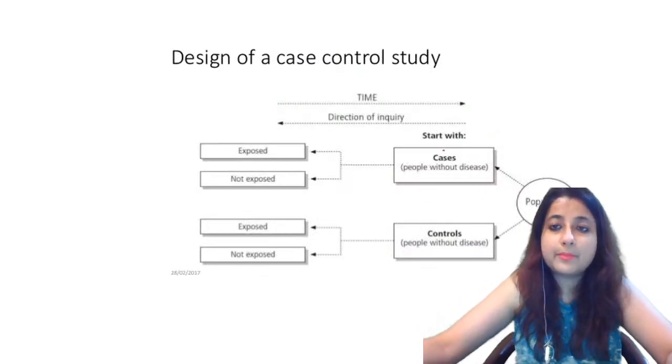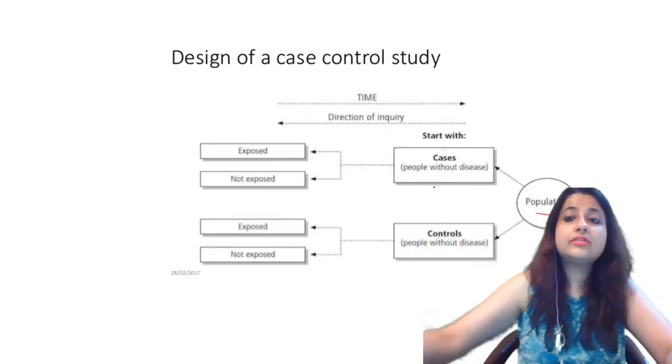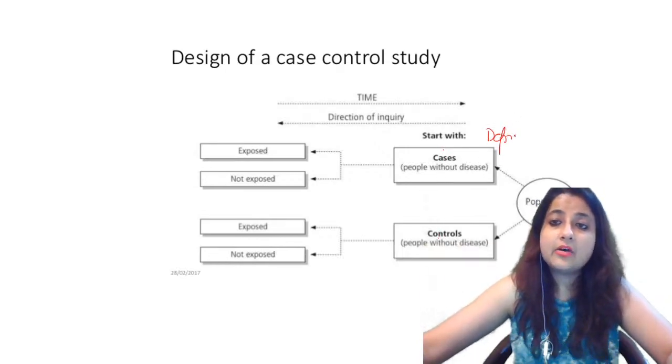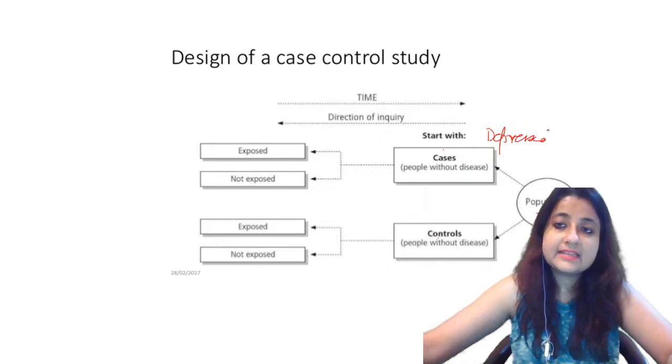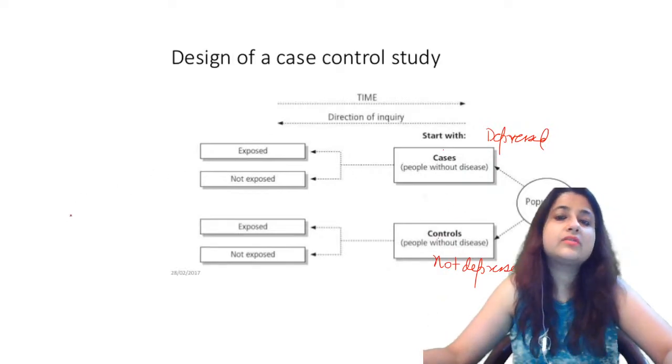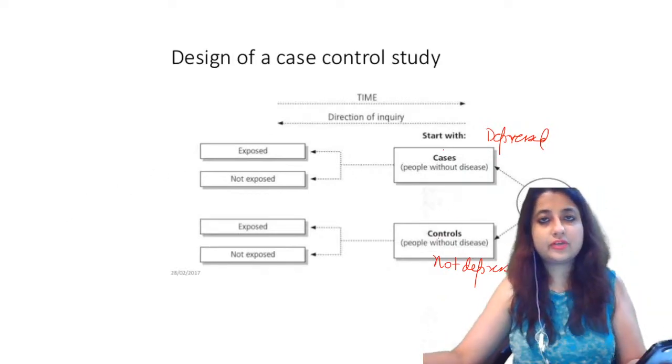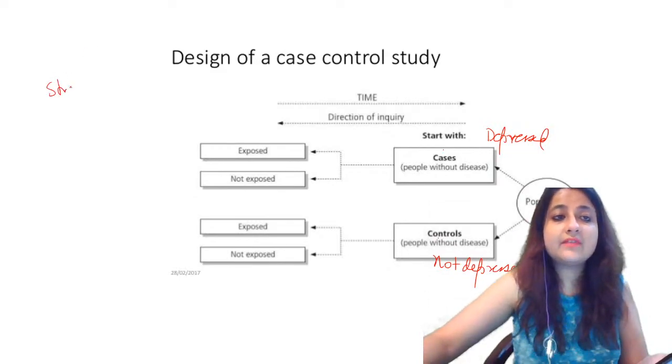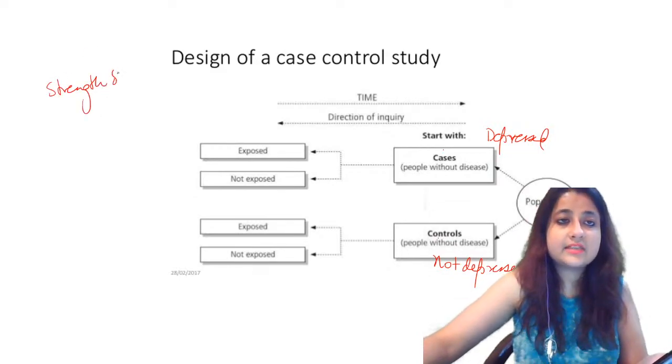You start with population, cases, control. So this group is depressed. Okay, this group is depressed and this group is not depressed. And I am just going to go back in time to assess the social media usage. Clear? What is the measure of strength of association in a case control study design?